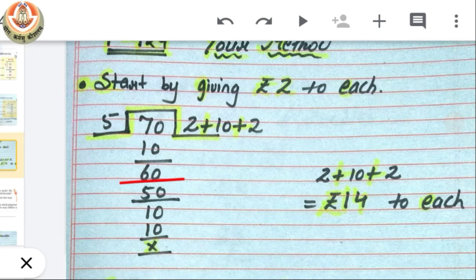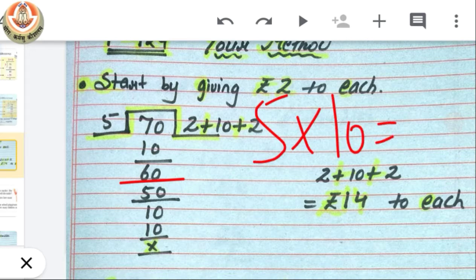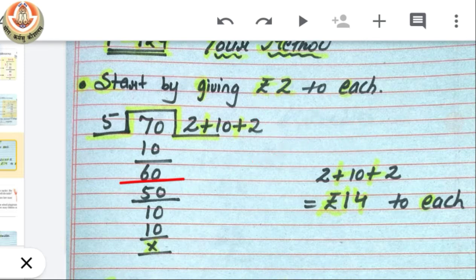Now what I can see is that I still have a lot of money. I know that 5 into 10 gives us 50. That means I can easily distribute rupees 10 more to all of them. So I will now distribute rupees 10 to all of them. When I have distributed rupees 10 to all of them, that means rupees 50 more I have distributed. So I have to subtract rupees 50 from the remaining 60. So that means 10 rupees more are remaining.